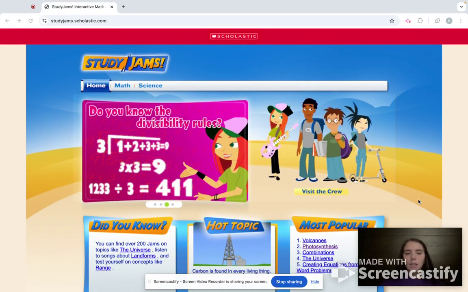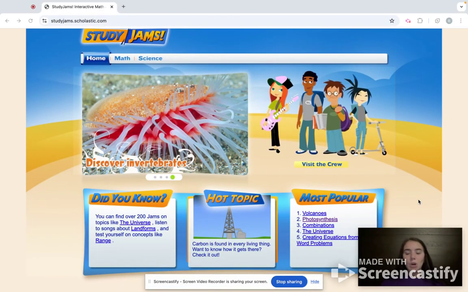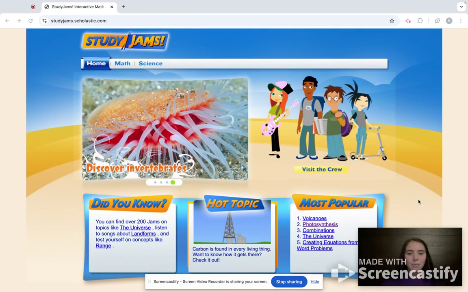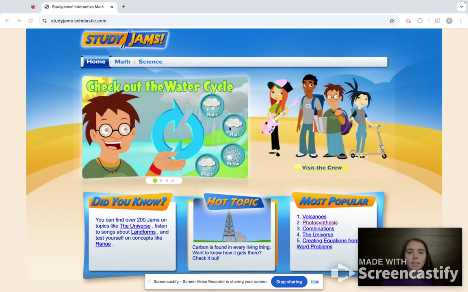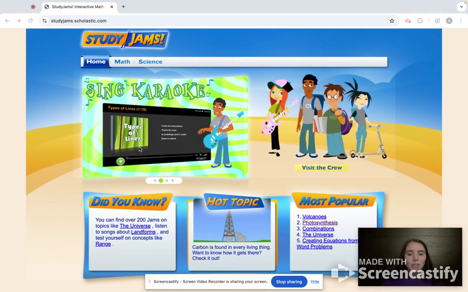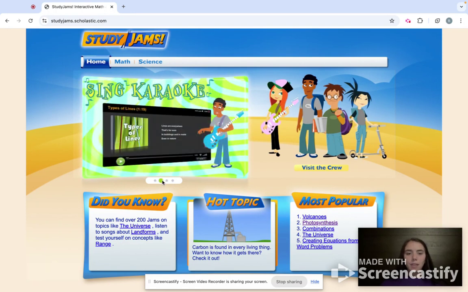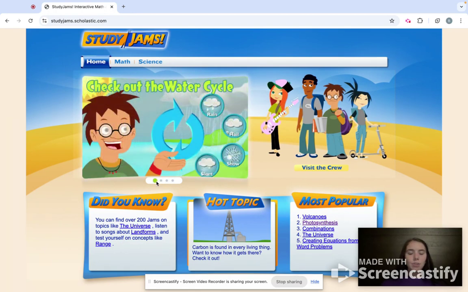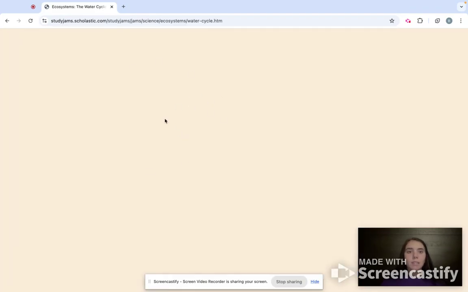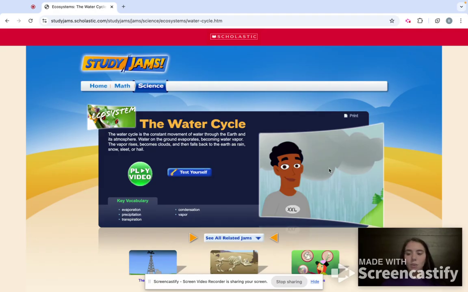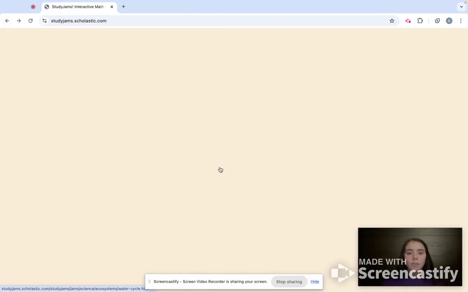So we're going to dive into the homepage and I'm going to tell you all about this amazing tech tool. First up on our homepage, if you see this little window that keeps changing, it's just filtering through the different things that StudyJams has to offer. These would be the most popular things that are going on right now. As you can see, this one is telling us about the water cycle. When you click on these, it will take you to the section on the water cycle, but we'll dive more into those later.